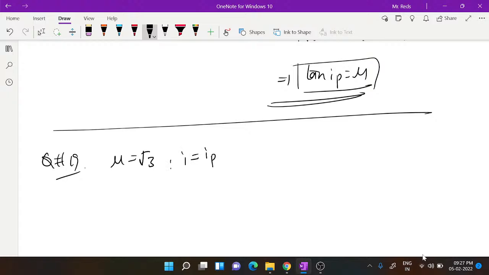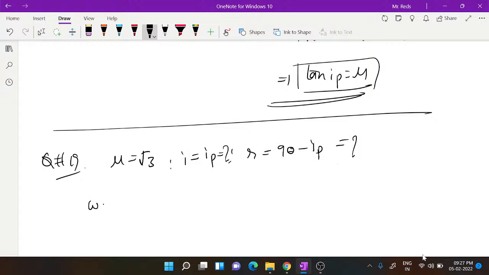The angles of incidence and refraction are respectively asked. The angle of incidence is the polarizing angle, and the angle of refraction, R, can be expressed as 90 minus IP. We are asked to find both of these.